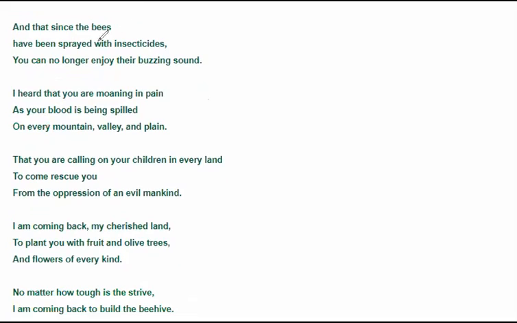And that since the bees have been sprayed with insecticides, you can no longer enjoy their buzzing sound. I heard that you are moaning in pain as your blood is being spilled on every mountain, valley, and plain. That you're calling on your children in every land to come rescue you from the oppression of an evil mankind.